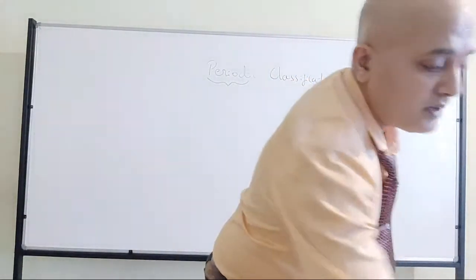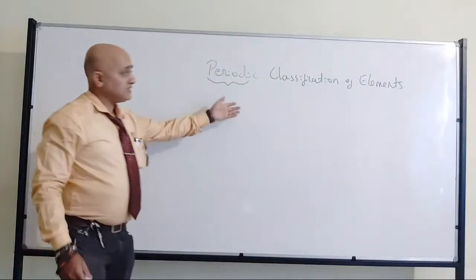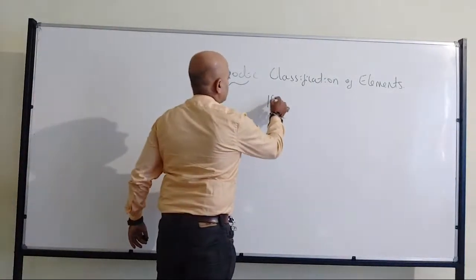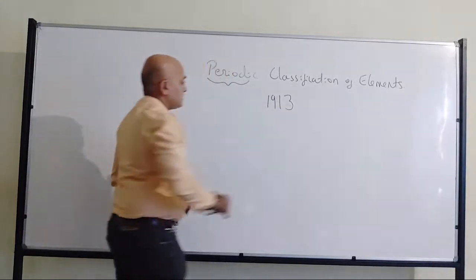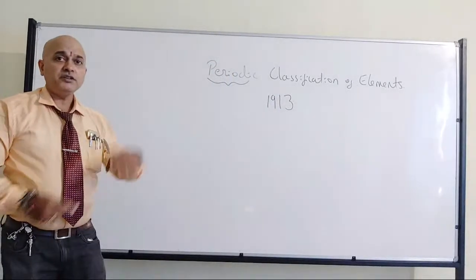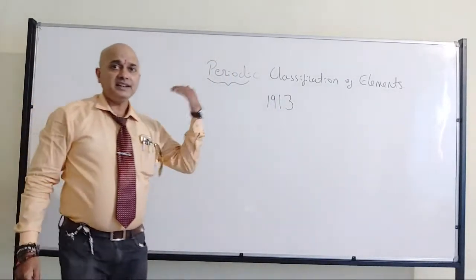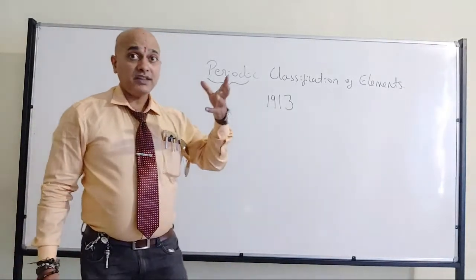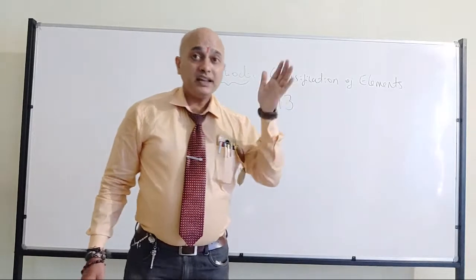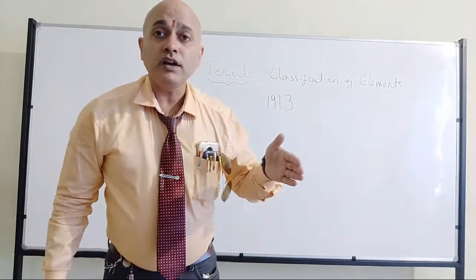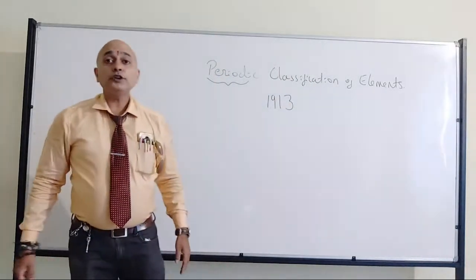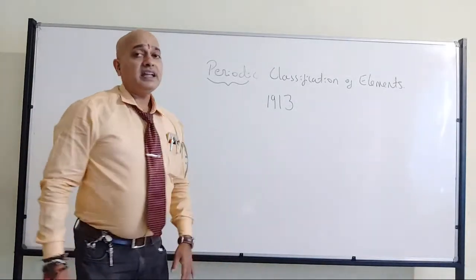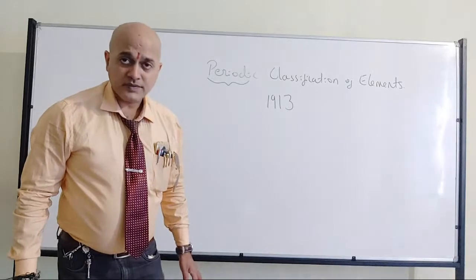So modern periodic law was given, I think, in 1913. Okay? So we have already entered into the 20th century from the 19th century. That's where we came with the idea that the periodicity of the property of the elements is related to atomic number, not to the atomic mass. So that's where Henry Moseley's contribution is.